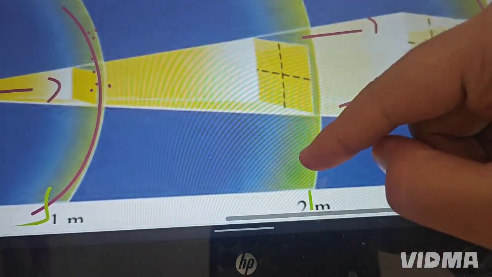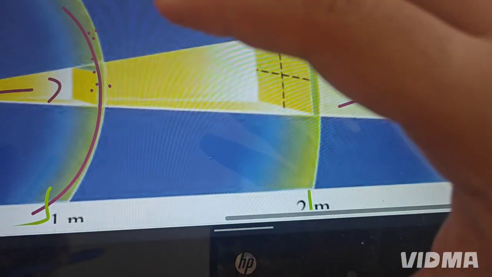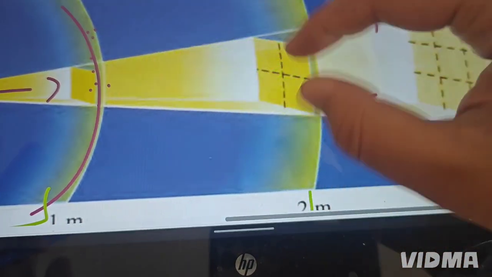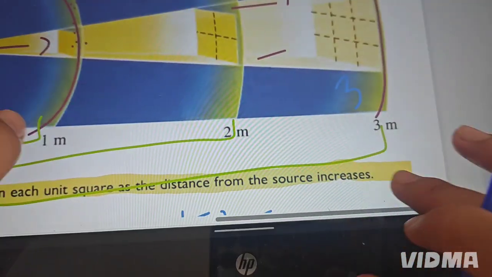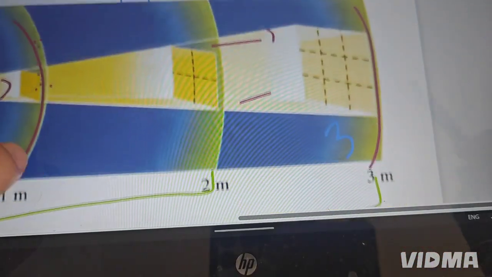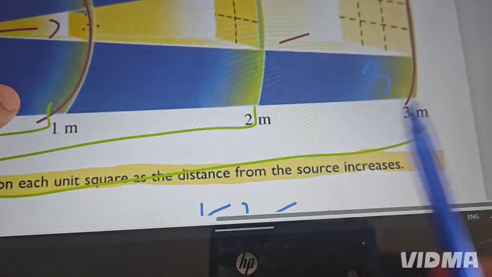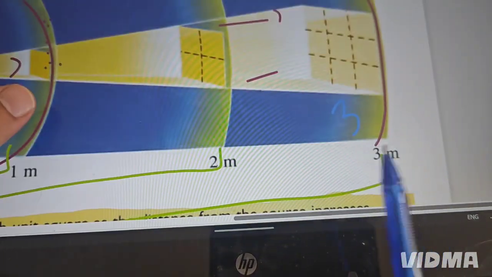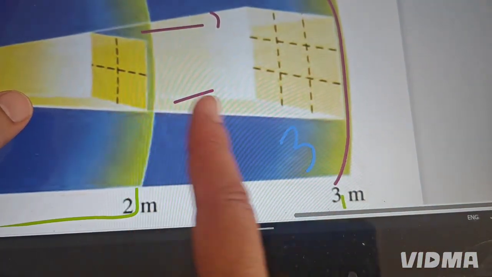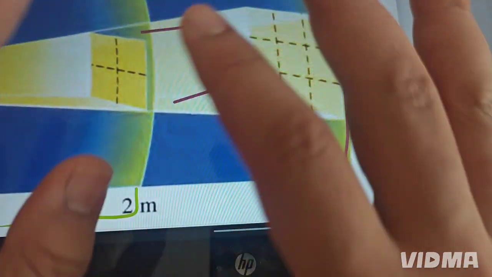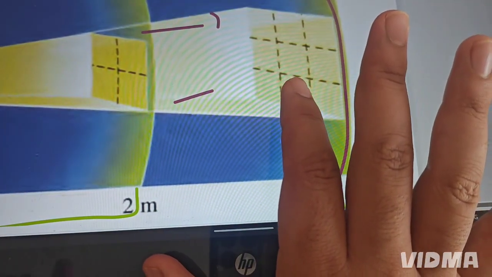It means light is falling on this area, right? But compared with the first area, we have less light falling or passing through the second area. If we keep increasing the distance to make it 3 meter, we see that the color of the light is totally different compared with the first one. Why? Because we increased the distance to 3 meter and less light is falling on the last area. Look at these two colors, totally different. This one is bright, but that one is not.